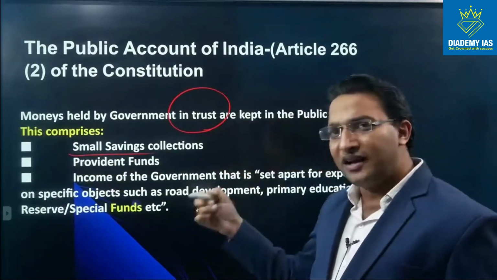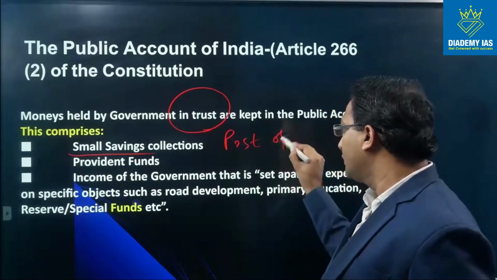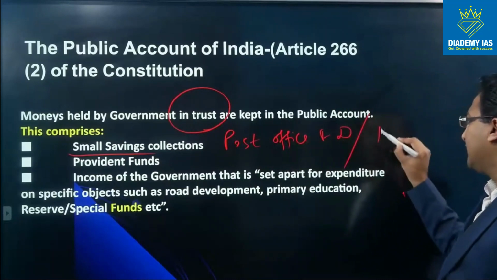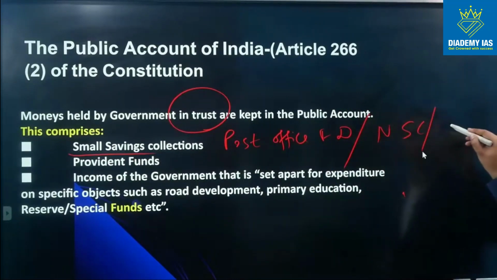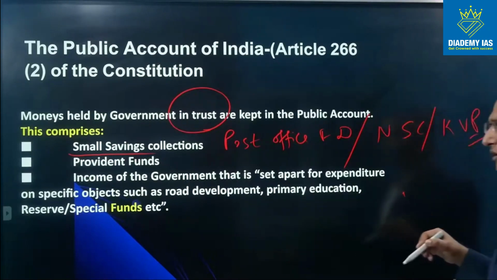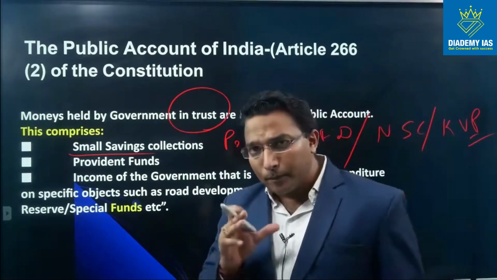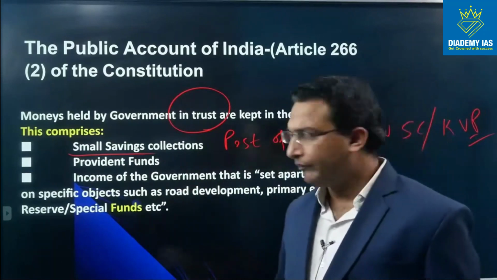The government is running various schemes like post office saving account or post office FDs, or National Saving Certificate, or maybe Kisan Vikas Patra, KVP. So there are many saving instruments issued by the government, and people keep the money with the government because it is completely safe.